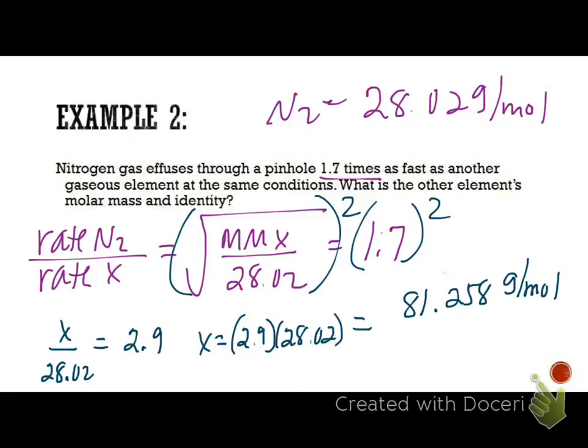If I go look at the periodic table, the closest elemental gas to that number is in fact krypton. So we could say that is krypton.